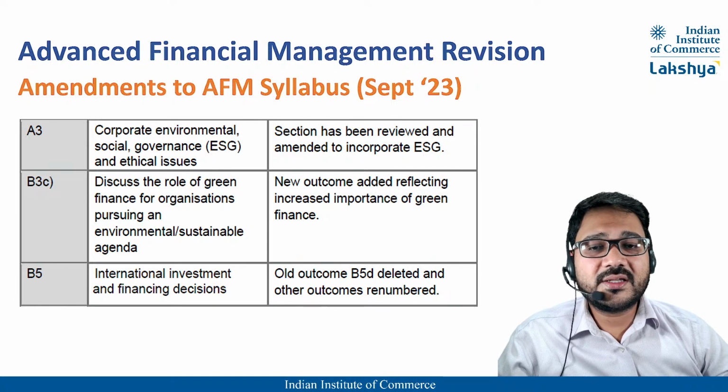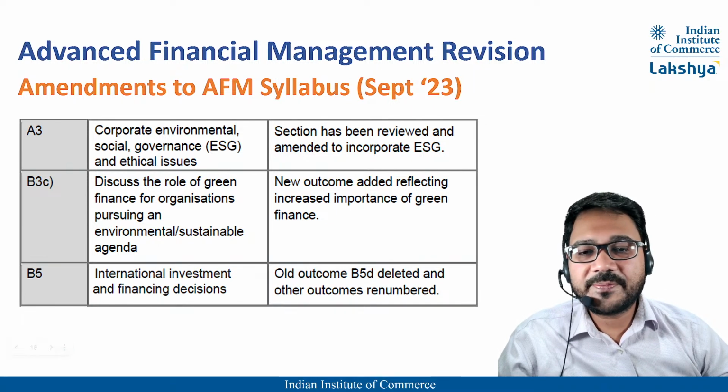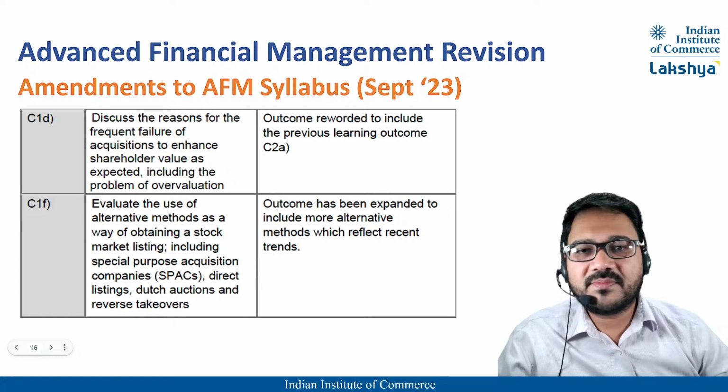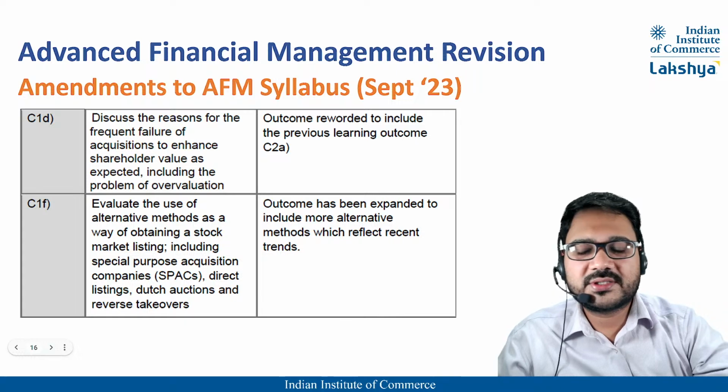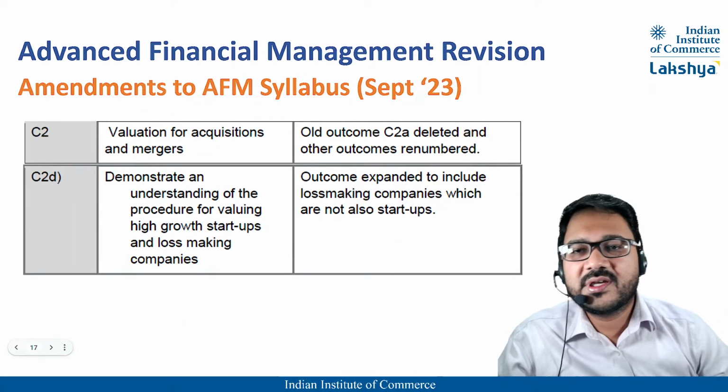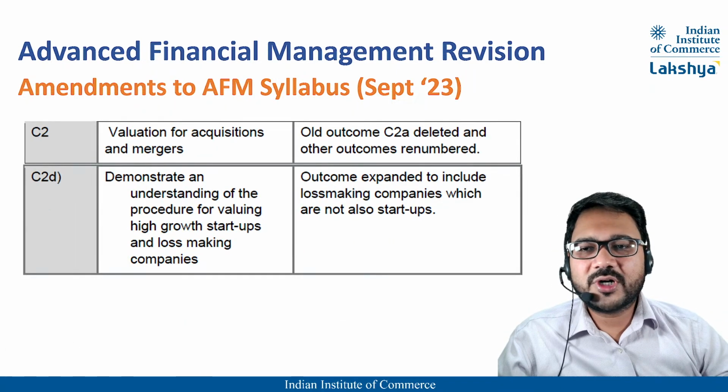And then increased importance of green finance. Okay, so syllabus section B, subsection 3 and C, subsection C. B5, nothing major. CD1, nothing major. Outcome has been expanded to include more alternative methods which reflect recent trends. So for special purpose acquisition companies, this could be an important change. Syllabus section C1F is not too important.